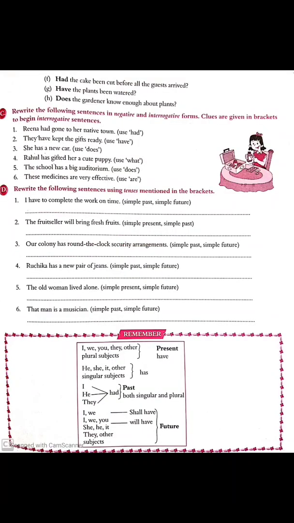Exercises C and D, I'll be sending them. I'll send the answers of these exercises and the other exercises also to you. So I hope you all have understood about tenses. It's very easy. The different tenses are the present, past and future. And then we have learned about the be form of verbs and the have form of verbs. So thank you to all of you.